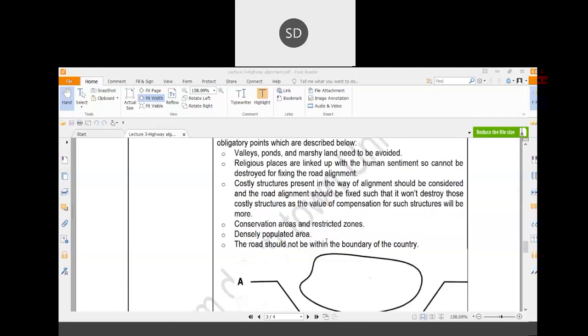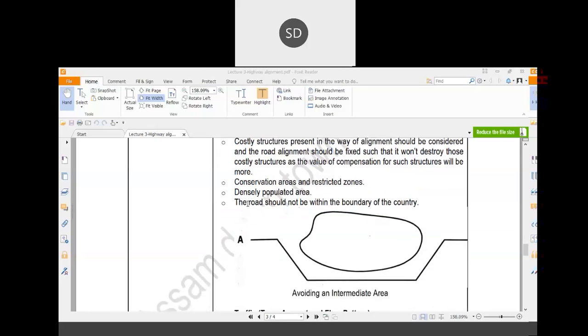Then densely populated area. If the area is densely populated, there will be huge construction or huge establishment around the place. So if you want to build one road through the densely populated area, it will affect you more economically because you have to demolish more structures, and in demolishing more structures, you have to give the demolition cost to the respective land owners or establishment owners. So in that case, it will ultimately increase the cost of your construction.